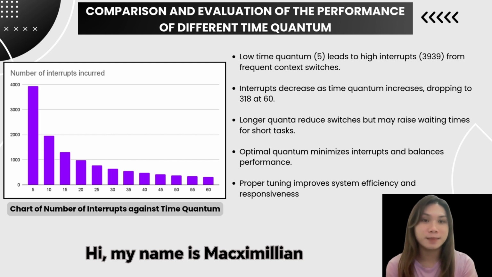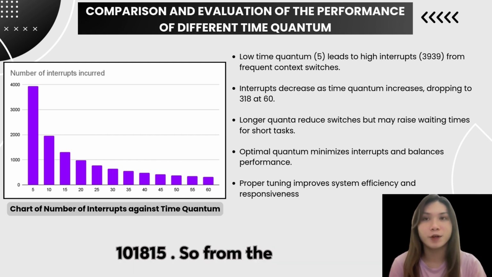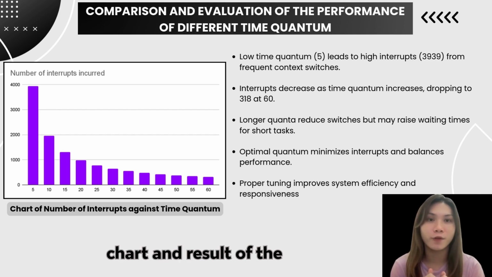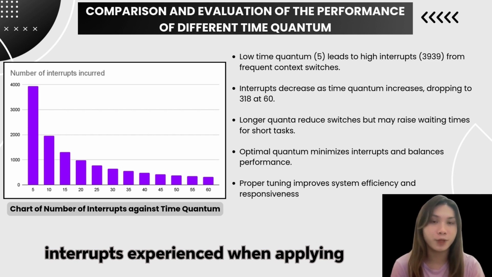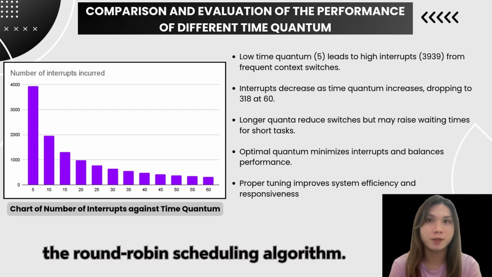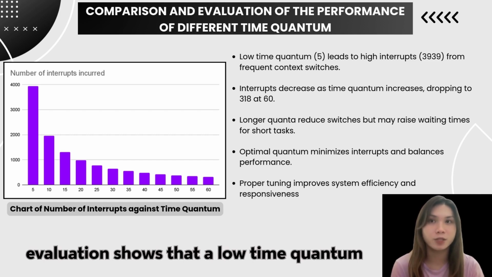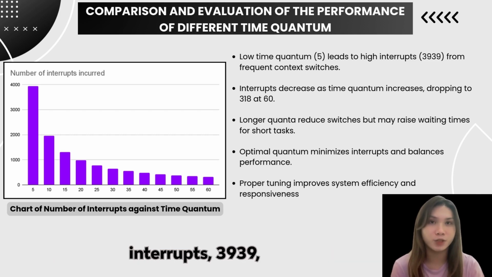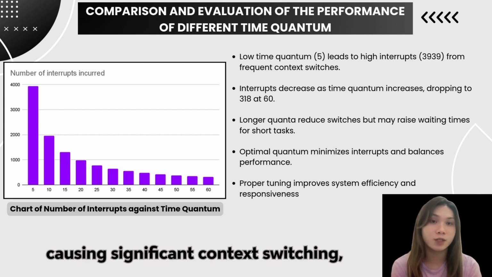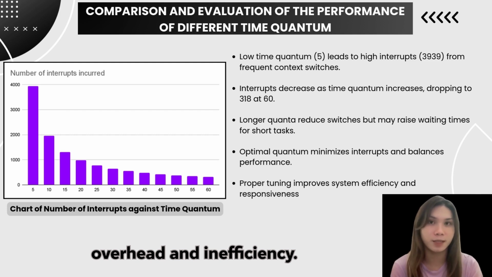Hi, my name is Macximillian and my matrix number is 101815. So from the chart and result of the calculation regarding the number of interrupts experienced when applying the round-robin scheduling algorithm, the evaluation shows that a low time quantum of 5 results in a high number of interrupts, 3939, causing significant context switching, overhead, and inefficiency.